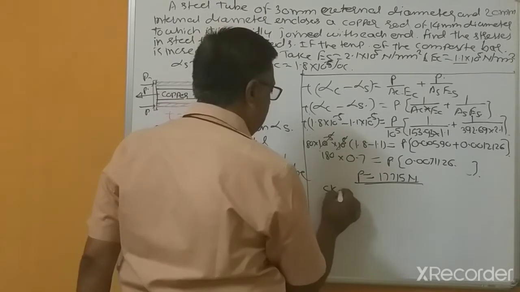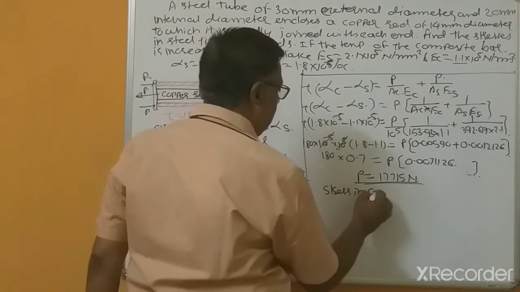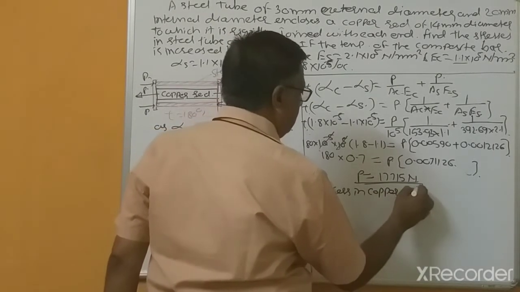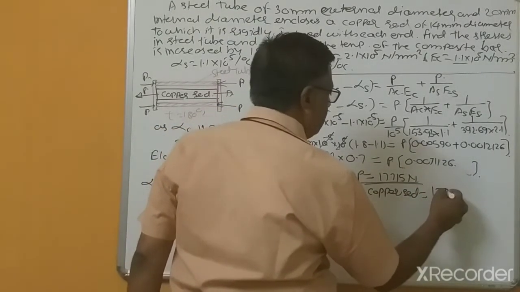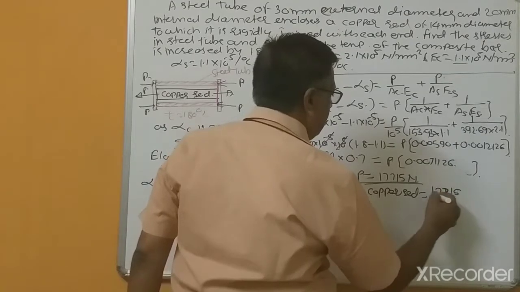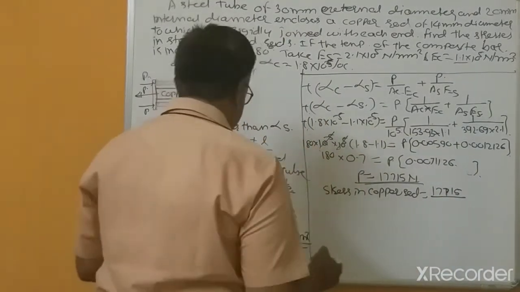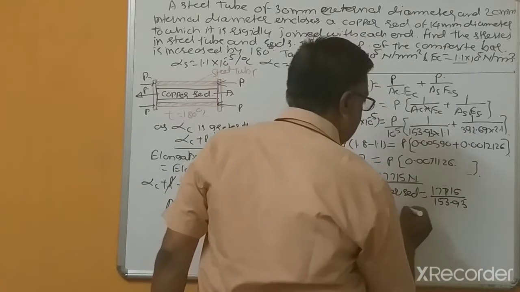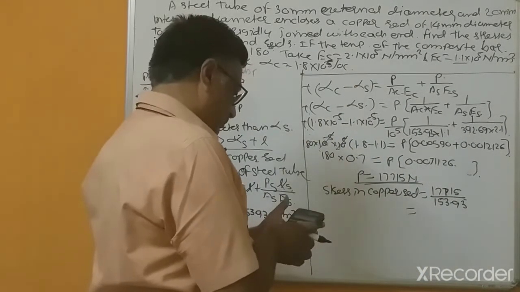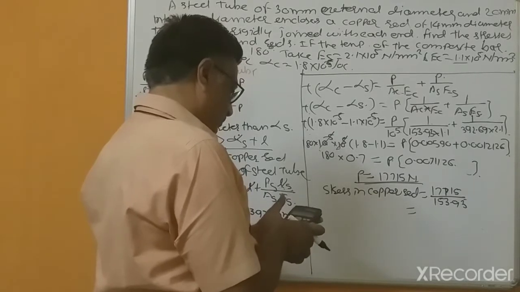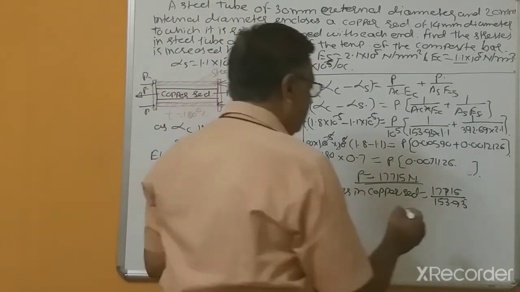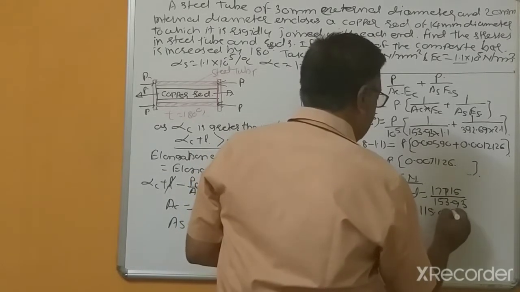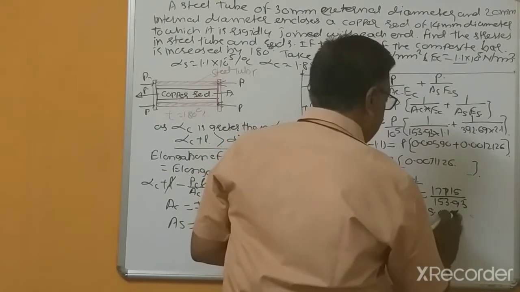Stress in the copper rod equals 17715 divided by the cross-sectional area 153.93, which is 115 megapascal, and the nature of the stress in the copper rod is compressive.